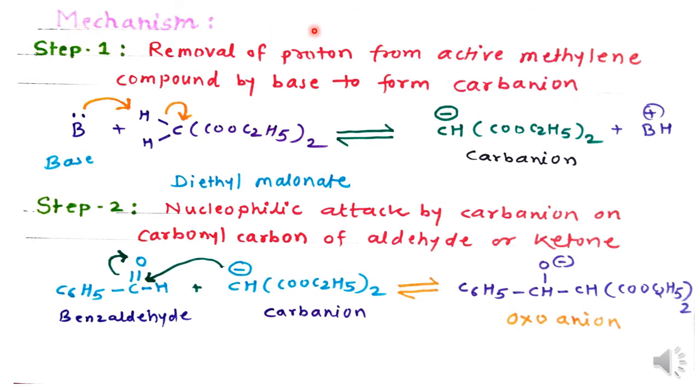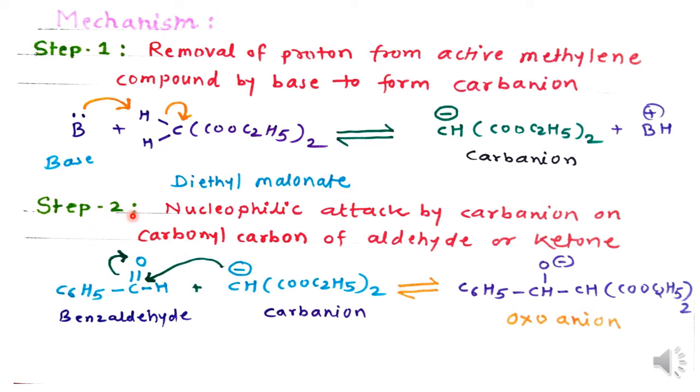So let's see the mechanism of this reaction. In step first, there is removal of a proton from the active methylene compound by the base to form a carbanion. We know that base means the presence of a lone pair, and this lone pair of electrons can be donated to one of the active hydrogens, and the bond between hydrogen and carbon gets broken. The electron pair gets shifted onto the carbon and we get a carbanion. So this is the intermediate formed in step first, that is the carbanion. The active methylene compound here is diethyl malonate.